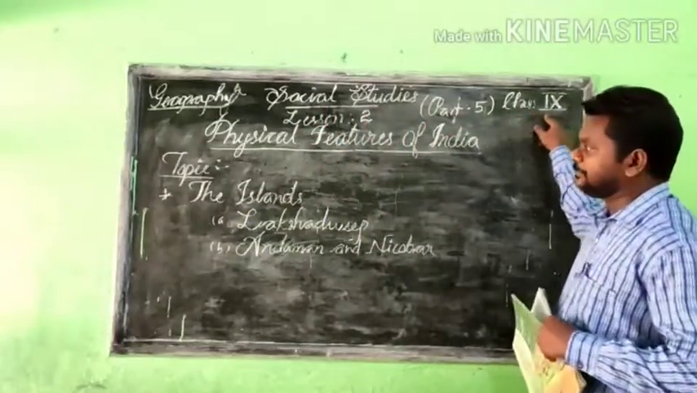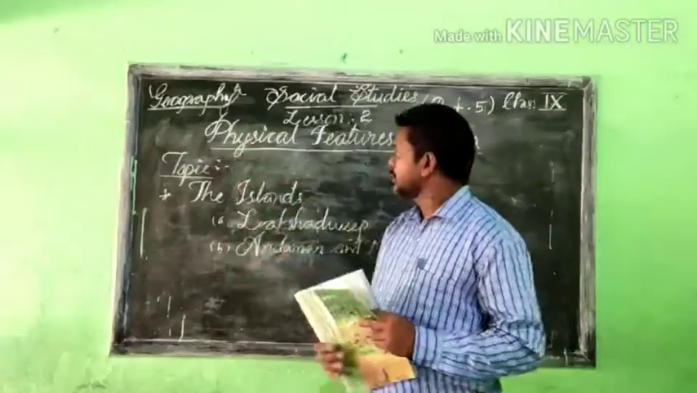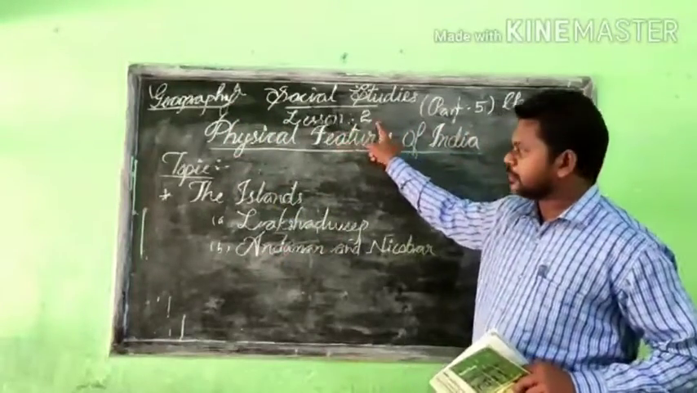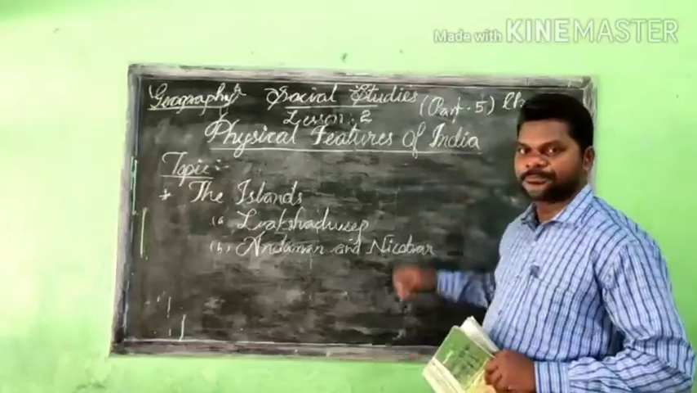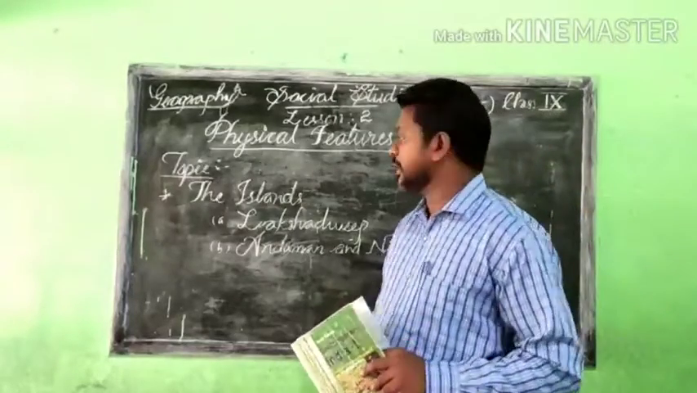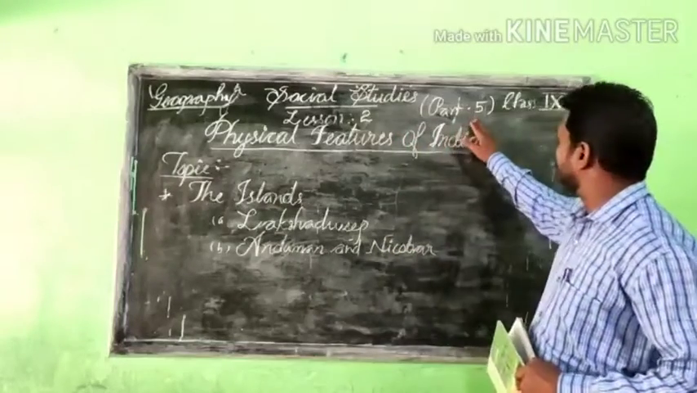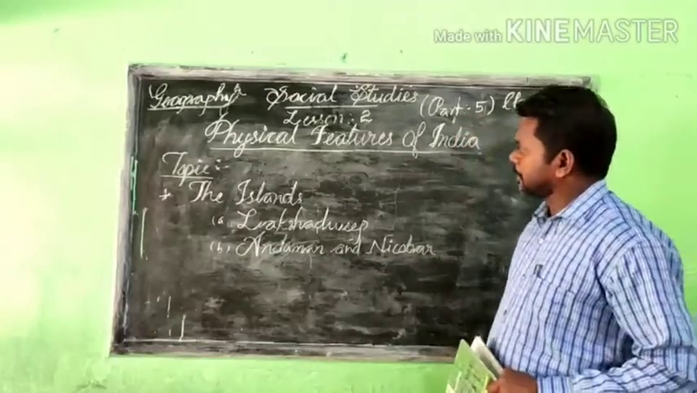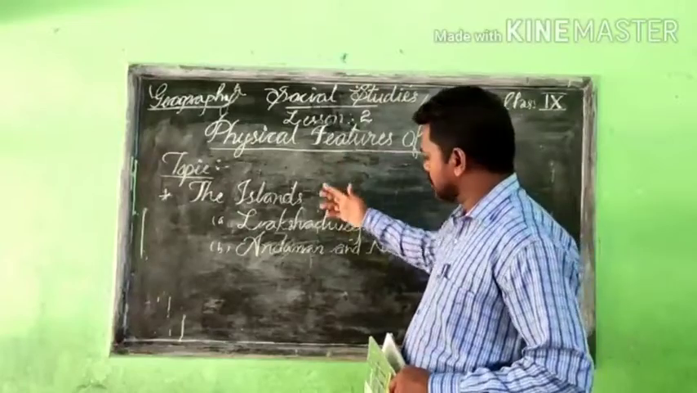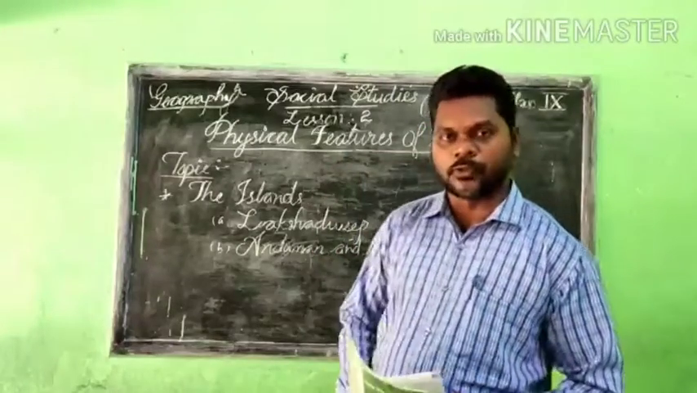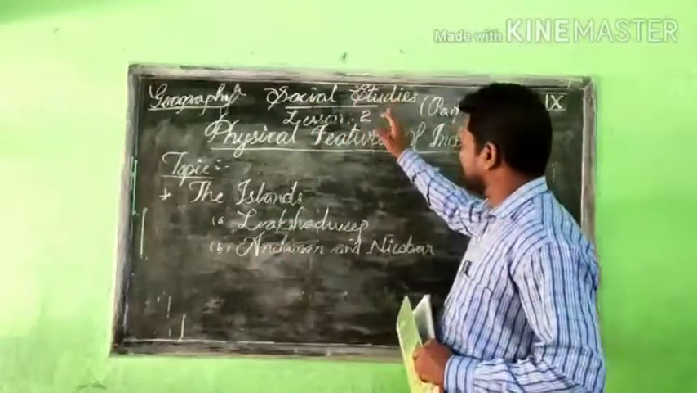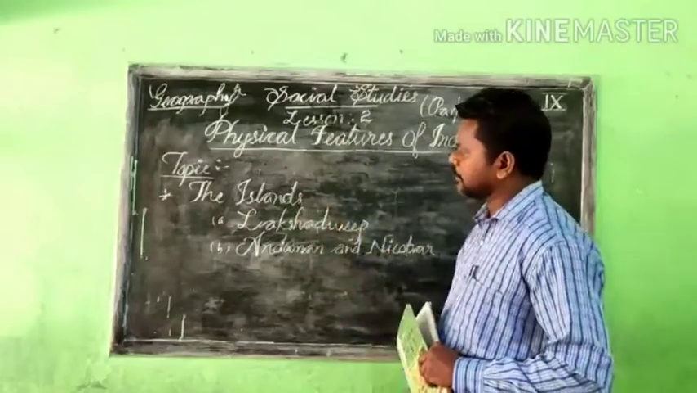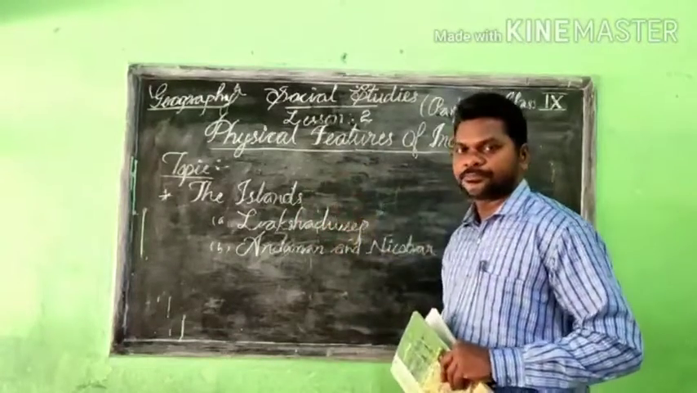Okay, class 9, geography section, lesson 2, physical features of India. We have already discussed parts 1 to 4. Today is the 5th part. With this last topic, our lesson will be over. The second lesson will end with this final topic, which is called islands.